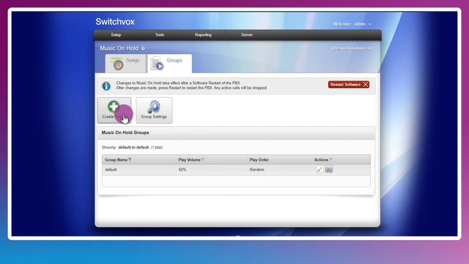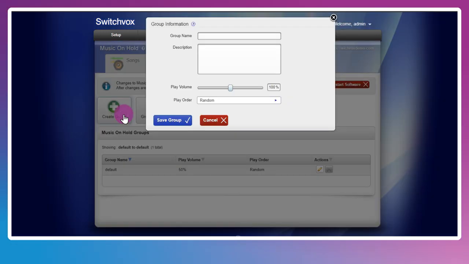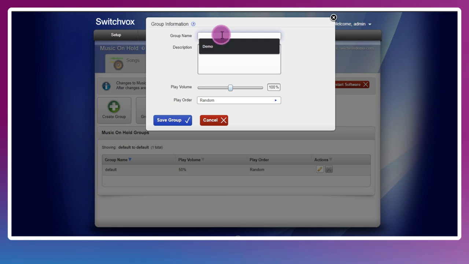For this example, we'll create a group for audio played back to callers while they're on hold in a sales queue. We'll name it Sales Queue. We'll leave the play volume and the order for now at their default.